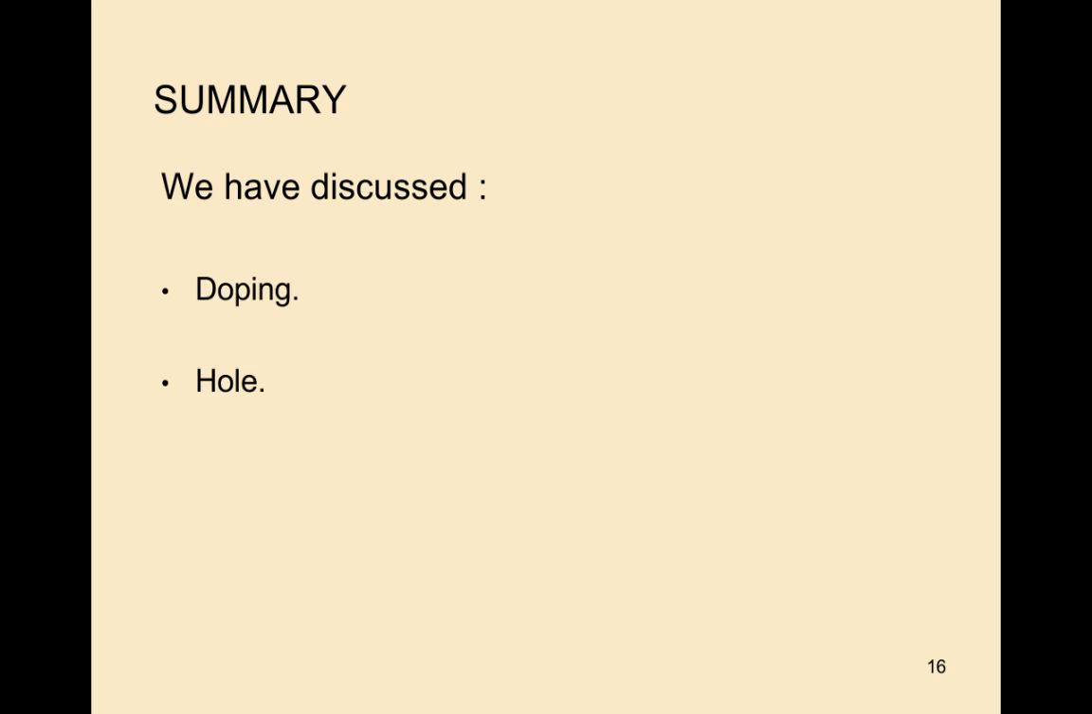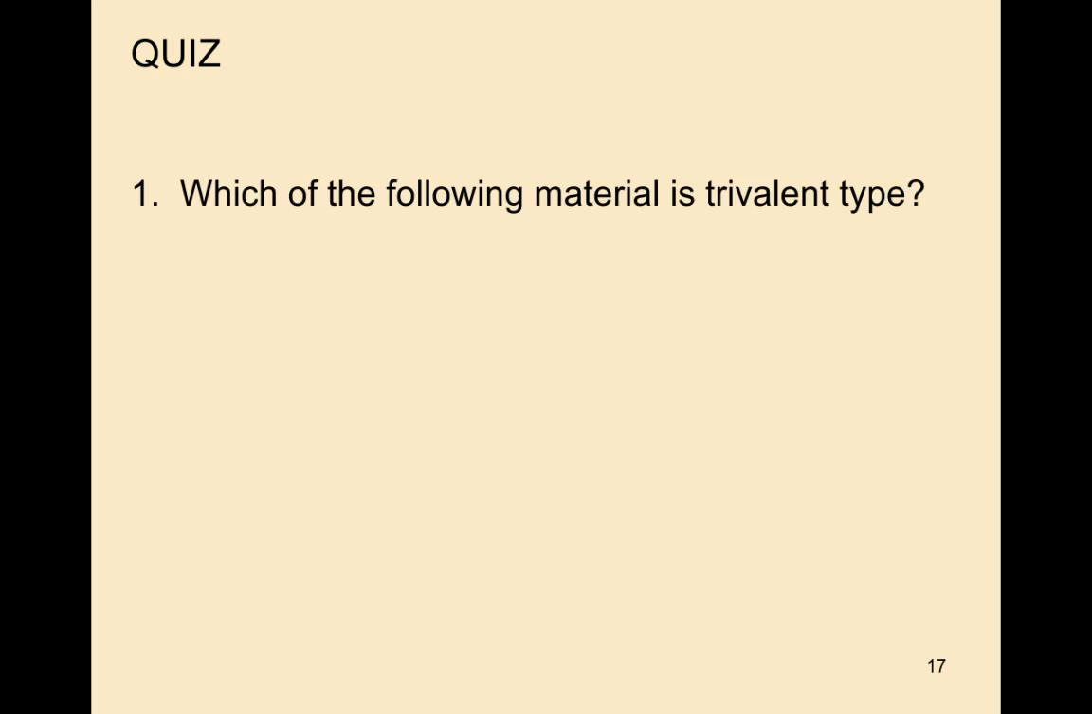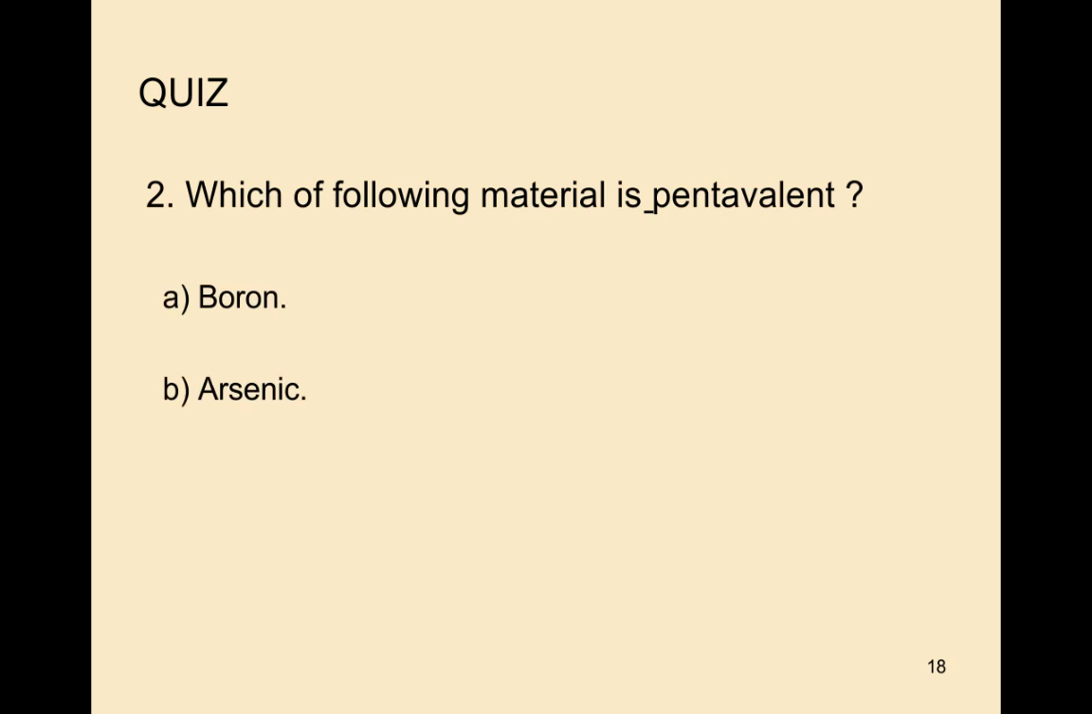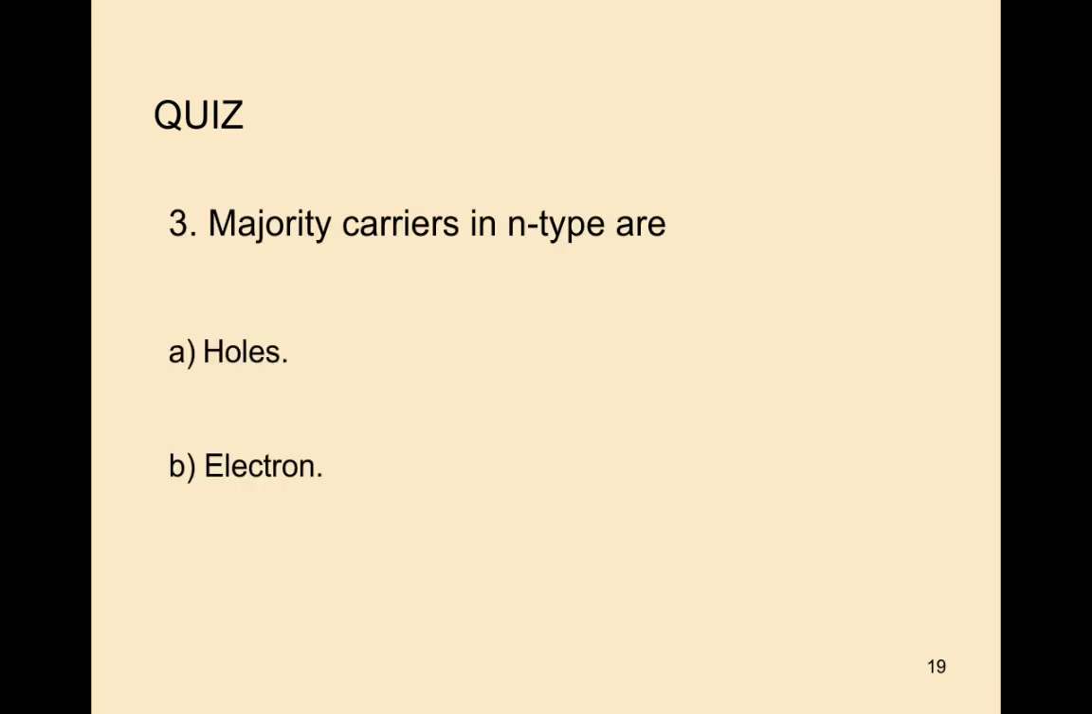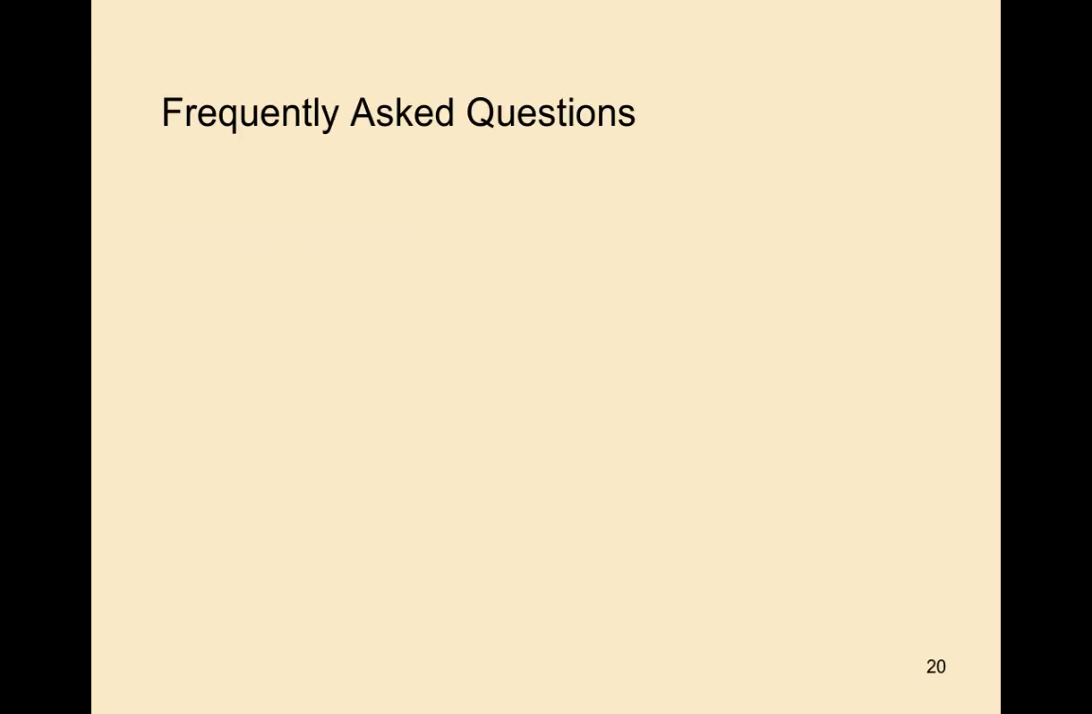These topics we discussed in today's session: doping, hole, extrinsic semiconductor and n-type semiconductor. We discussed some quiz questions about today's topic: what the trivalent atoms are, what the pentavalent atoms are, and that majority carriers in n-type semiconductors are electrons only.